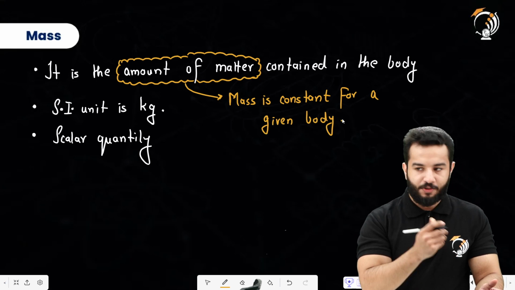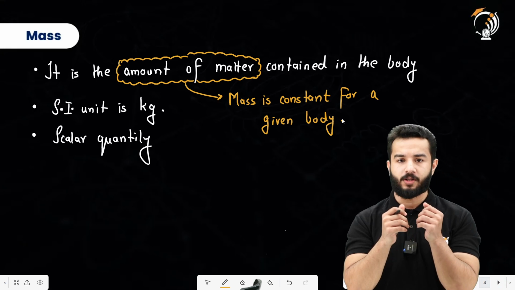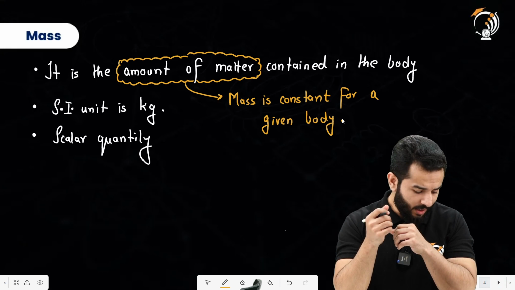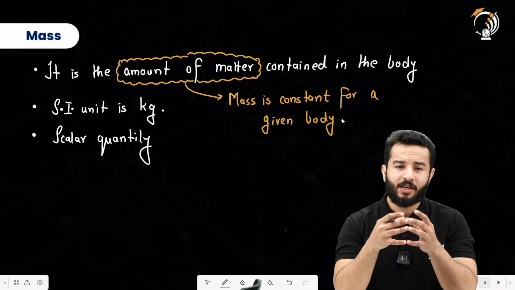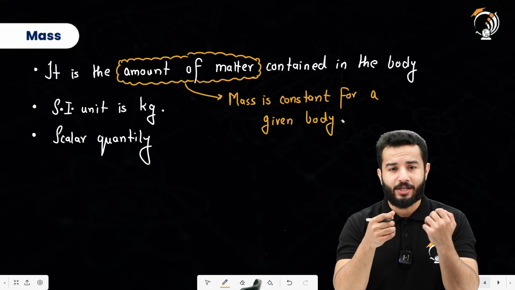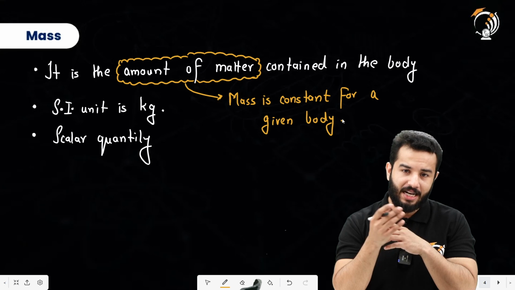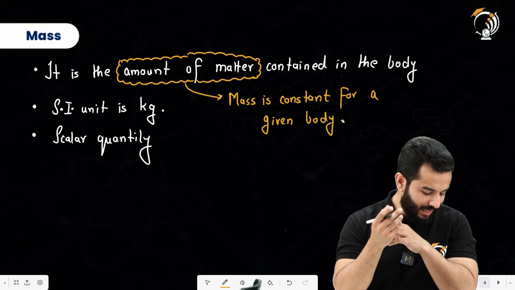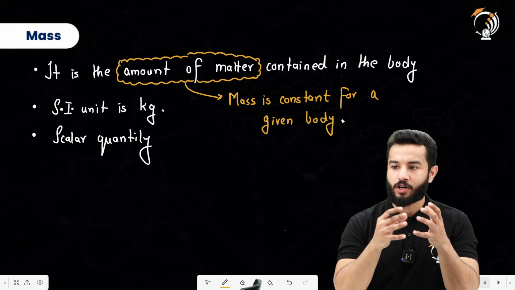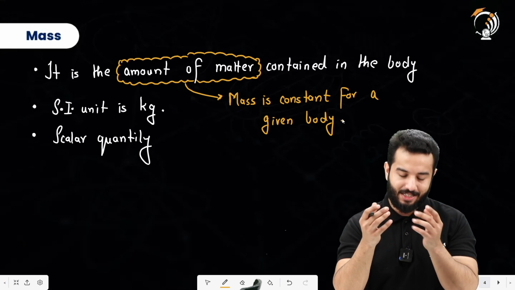So like any other physical quantity, it is very important to define it. Then we are going to talk about its SI unit. Probably we are going to also talk about its CGS unit, which in this case is going to be gram. And then we are going to talk about whether it is a scalar quantity or a vector quantity. So for mass, it's a scalar quantity.